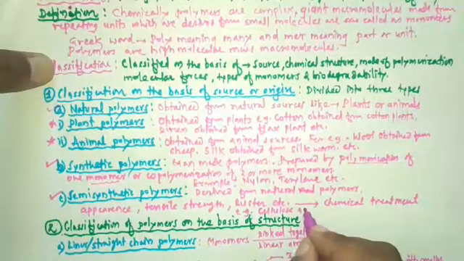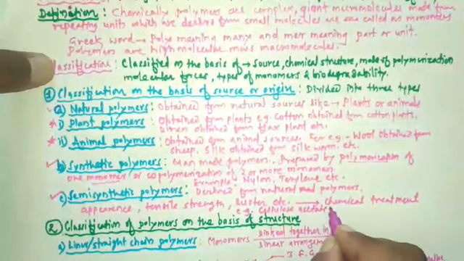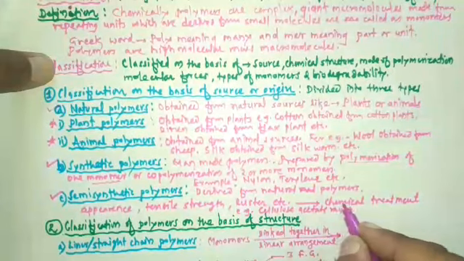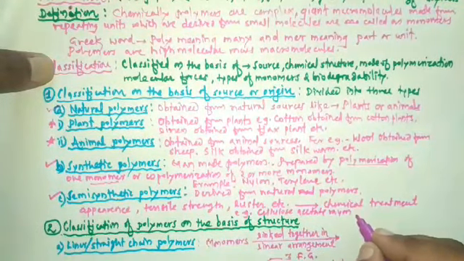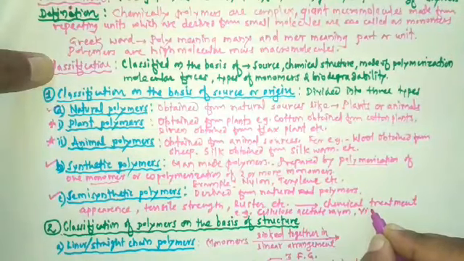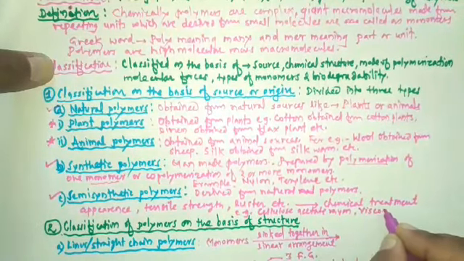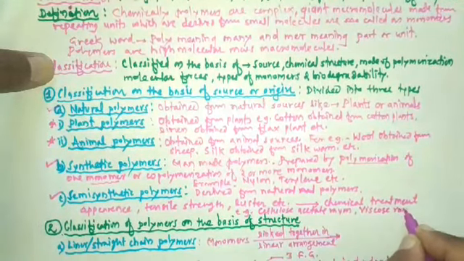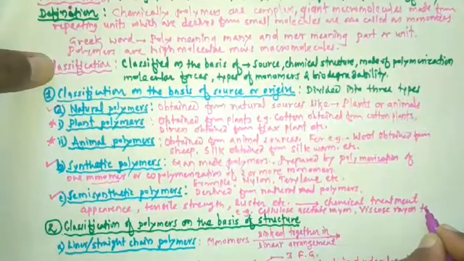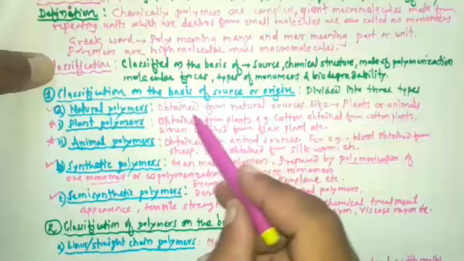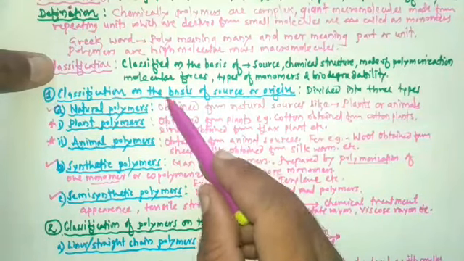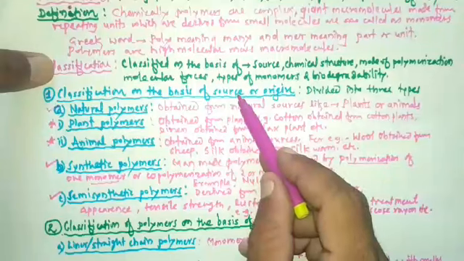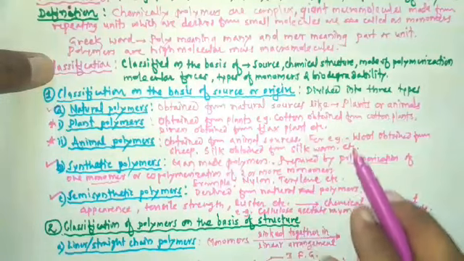Cellulose acetate rayon is an example of semi-synthetic polymer, or viscose rayon, etc. So in this way we finish the first classification, that is classification on the basis of source or origin.